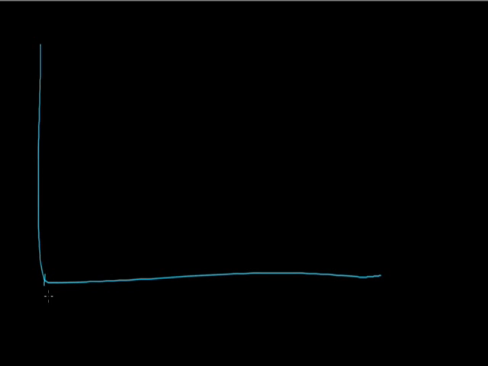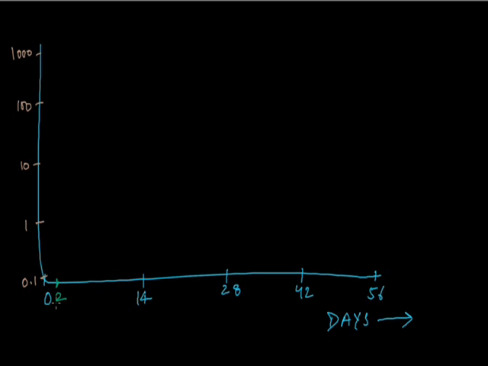Now, by the flow chart or small diagram, starting from 0, suppose you have 14 days, 28, 42, 56. These are the number of days. Here is the antibody titer. If we see the graph, this is the first response to the antigen. As the antigen enters the body, it will gradually increase.